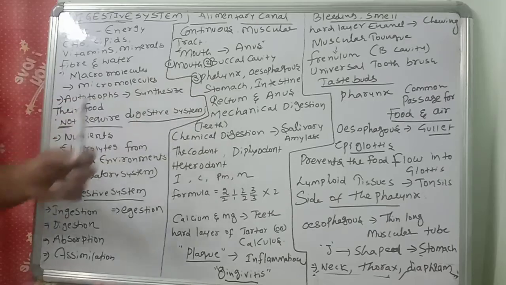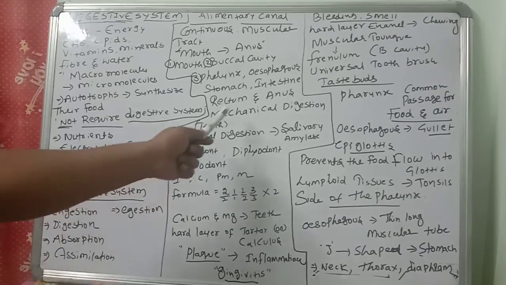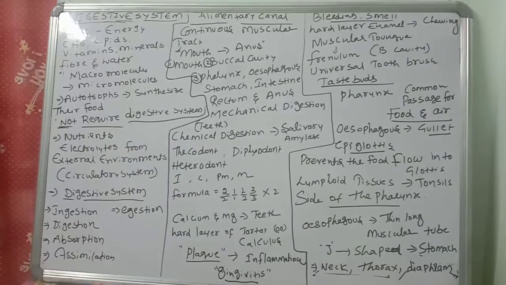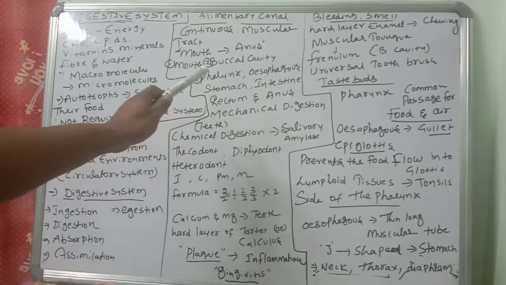The mechanical digestion is initiated here. So there are two types of digestion, right? Number one, mechanical digestion, and number two, chemical digestion. What is mechanical digestion? Without enzymes, the food is converted from complex to simple molecules.